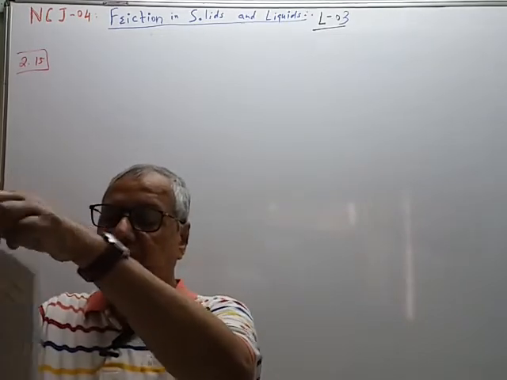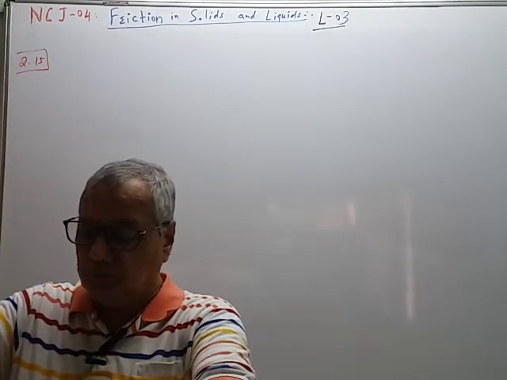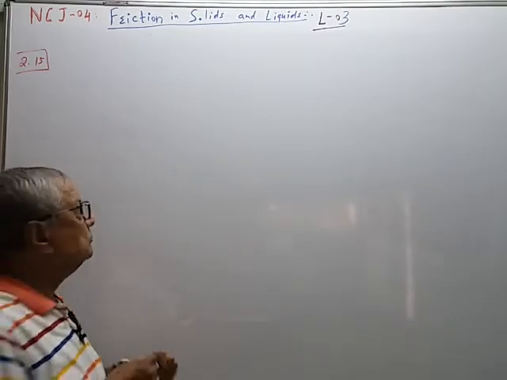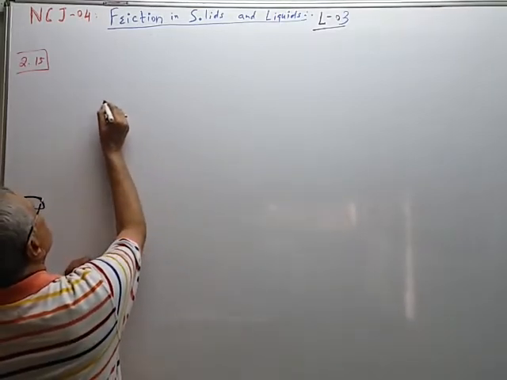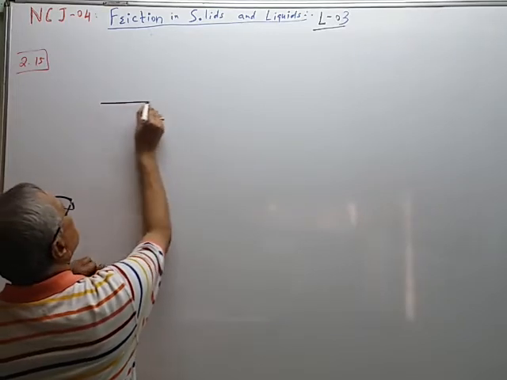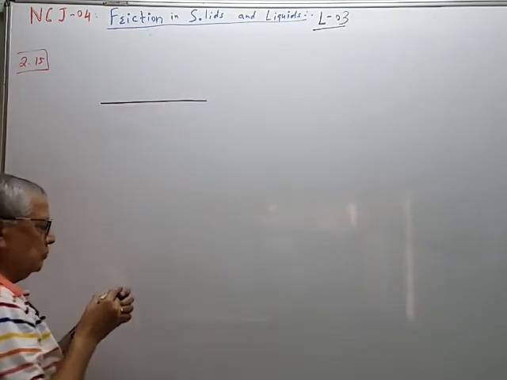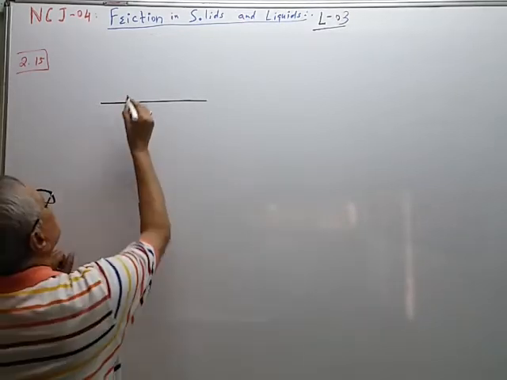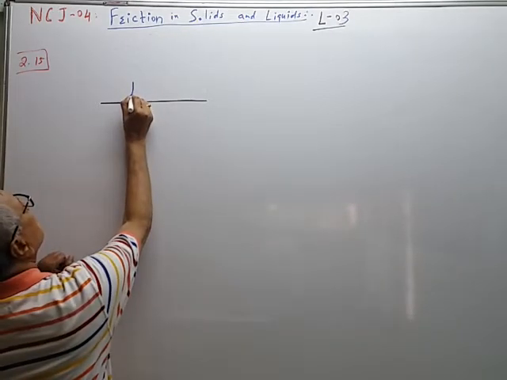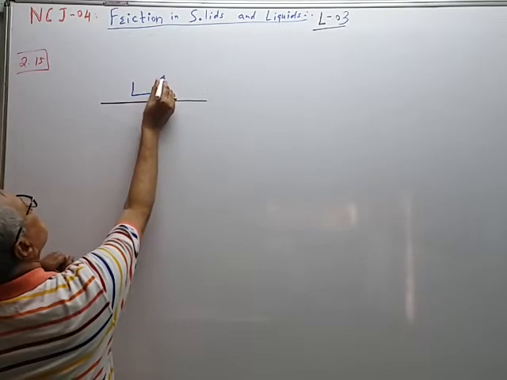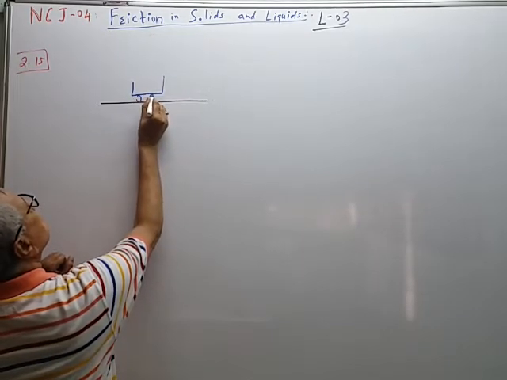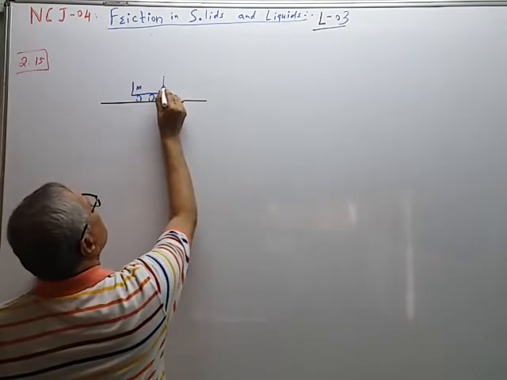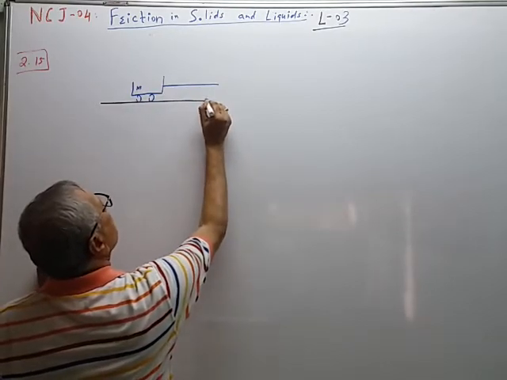So the figure is given like this. This is the horizontal surface. This is the trolley of mass M. A string is tied to it. This is the pulley.